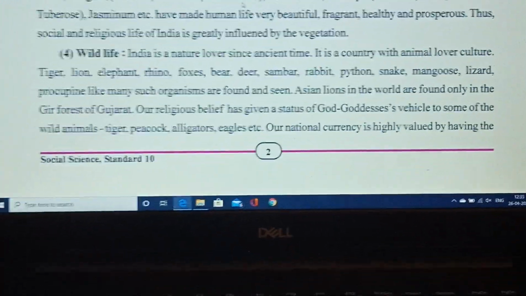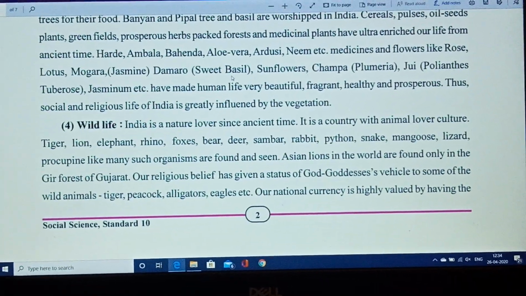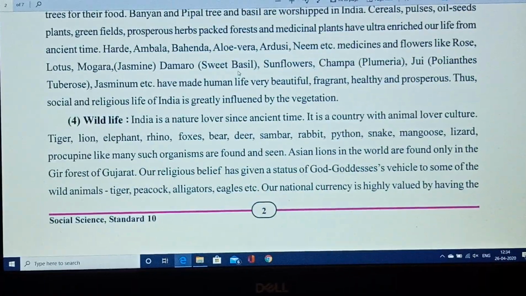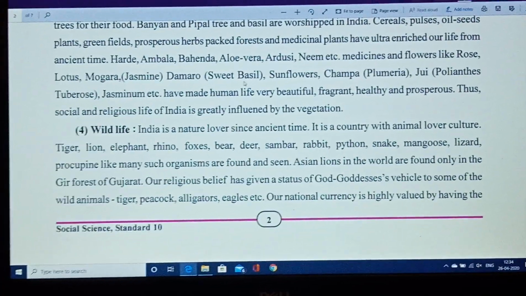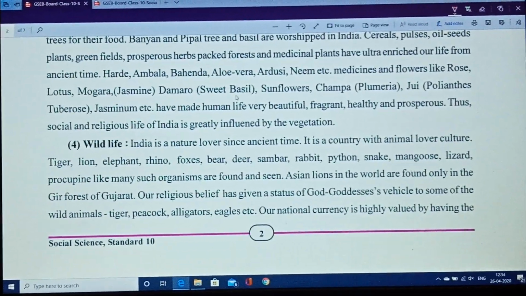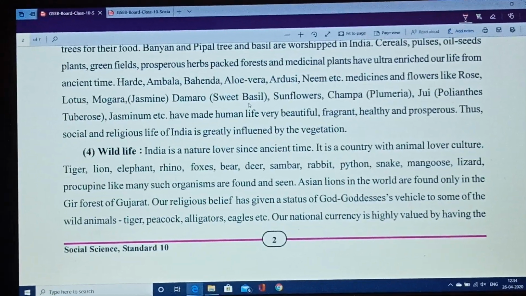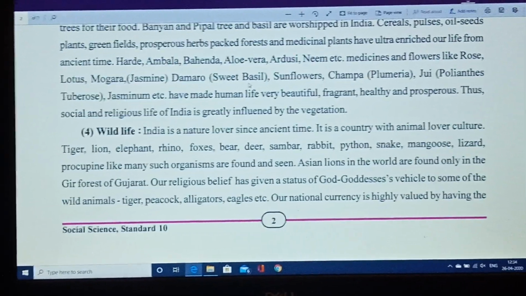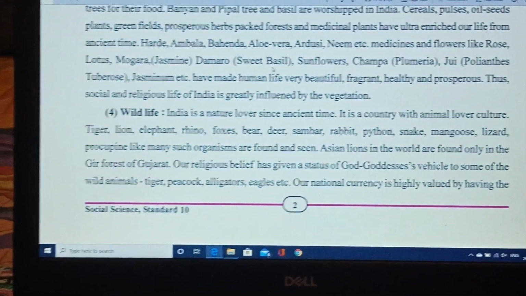The one second thing I have to say here is that India is the only country where tiger and lion both can be seen in their natural surrounding. There are so many other countries which have tiger only or lion only, but India is the country where we can find tiger and lion both in their natural surrounding. Gir lion or Asiatic lion in the Gir forest of Gujarat, as well as Bengal tiger, a very rare species, found in the Sundarban Delta region of Bengal. So thus wildlife is also so much varied and rich.